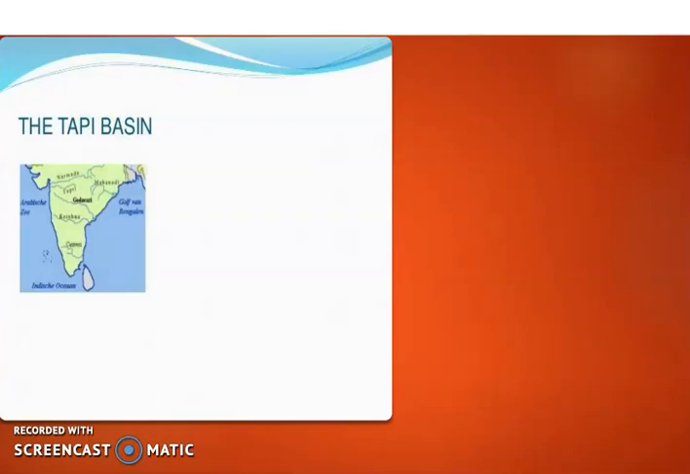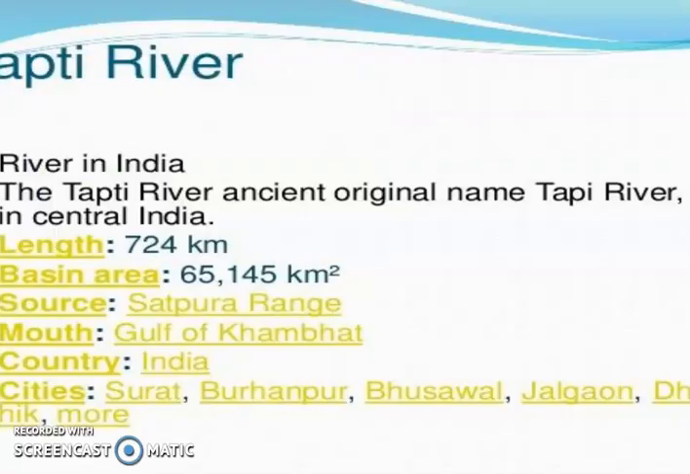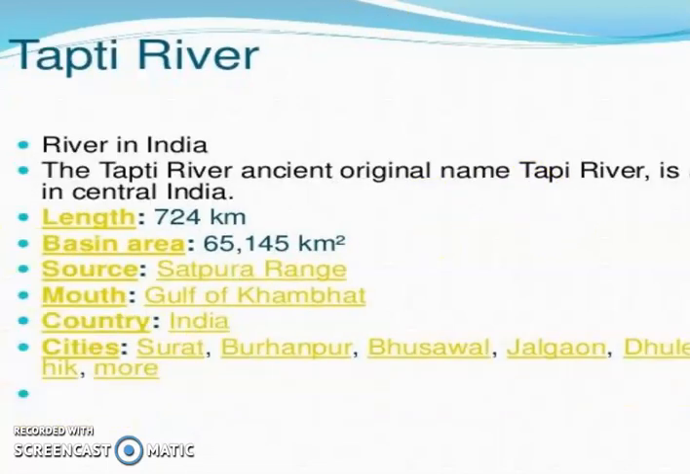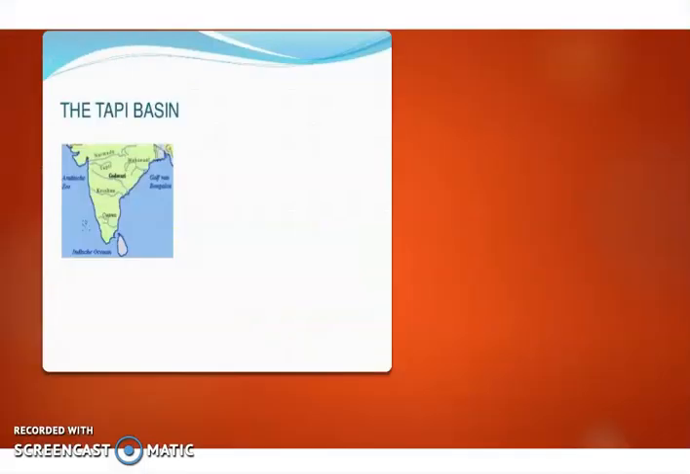Now the Tapi river rises from the Satpura range. The Tapi river starts from central India, from the Satpura range only. The Satpura range is located in the Betul district of Madhya Pradesh. It flows through a rift valley, like I said about the Narmada river also, and it generally covers parts of Madhya Pradesh, Gujarat and Maharashtra. So these are all the states through which the Tapi river moves.